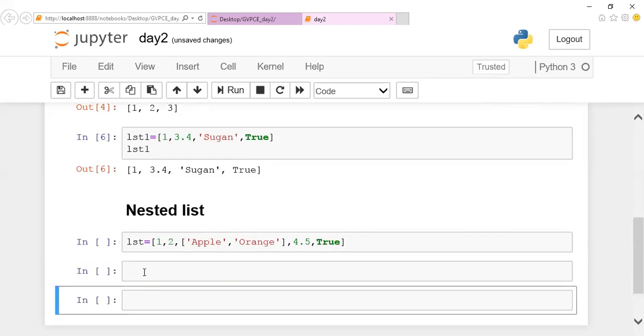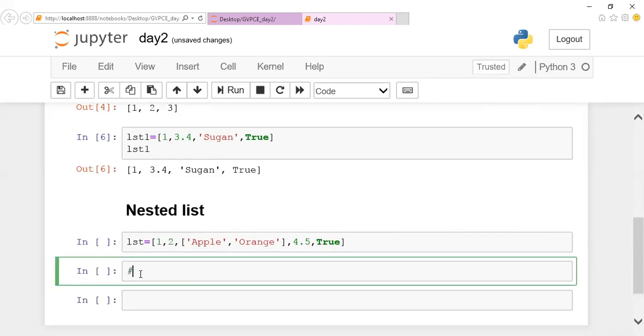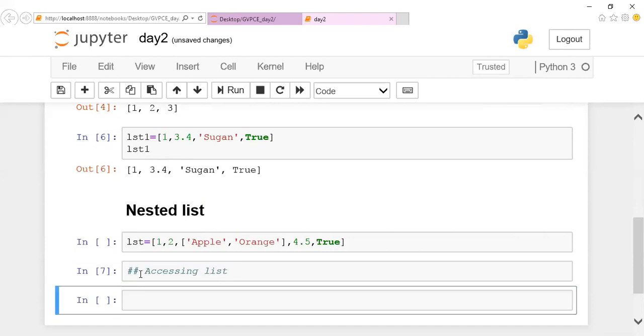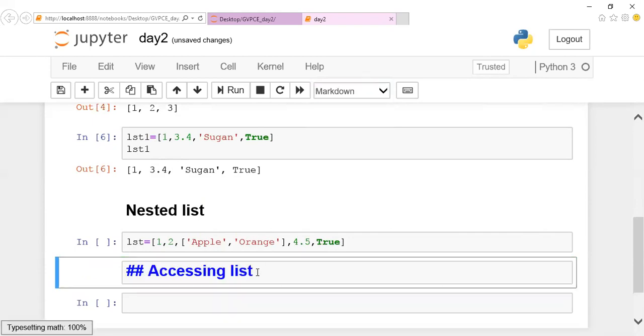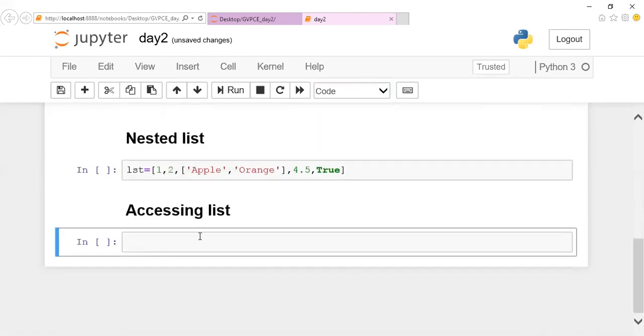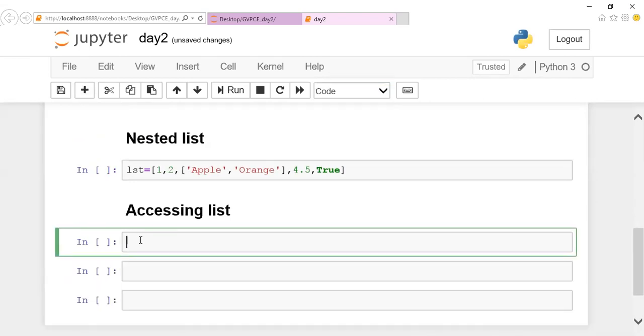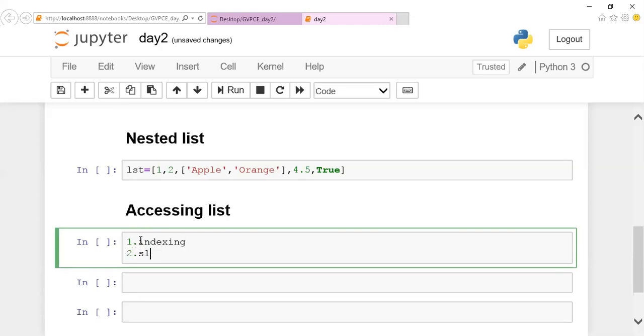Now we'll move on to the next topic, that is how to access this list. What are the different ways for accessing this list? Let me make it a heading, it will be easy for you people to understand. Accessing a list can be done in two different approaches. One is by using indexing, and the other is by using slicing. These are the two approaches used for accessing a list, and indexing can be done in two methods: positive indexing and negative indexing. We'll see one by one.